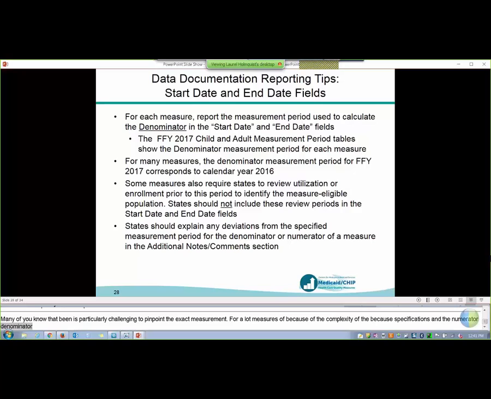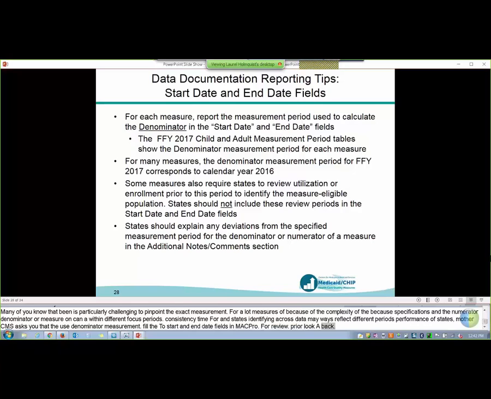So to facilitate consistency across states and to identify states where data may reflect different periods of performance from other states, CMS asks that states use the denominator measurement period to fill the start and end date fields in MACPRO. For measures that include prior review periods and look-back periods, even after you've identified your denominator measure eligible population, just please do not include those look-back periods in the date range.